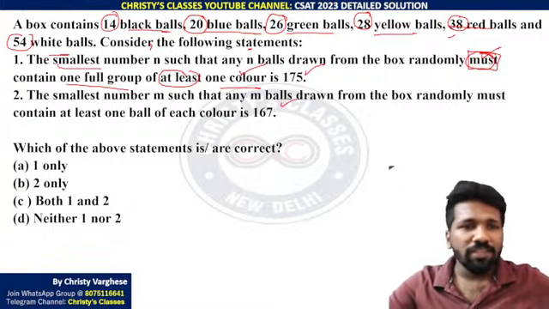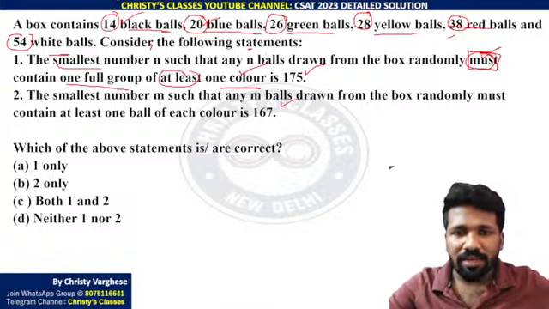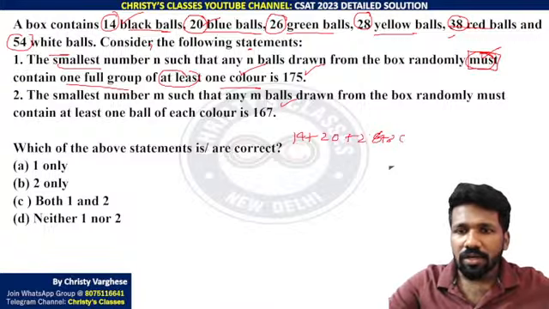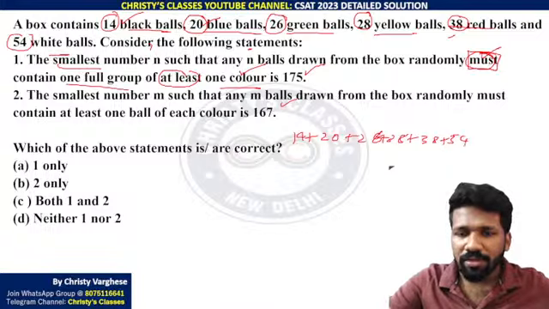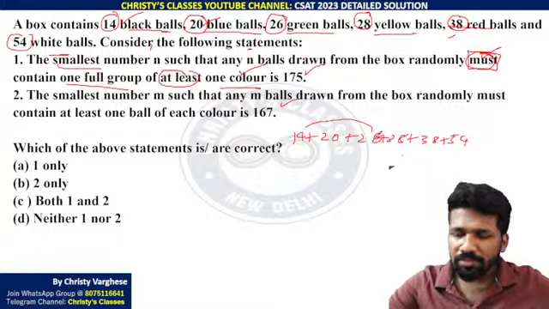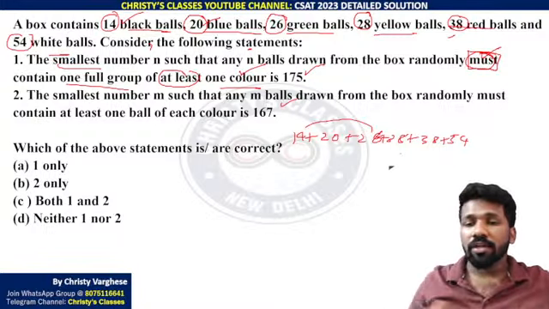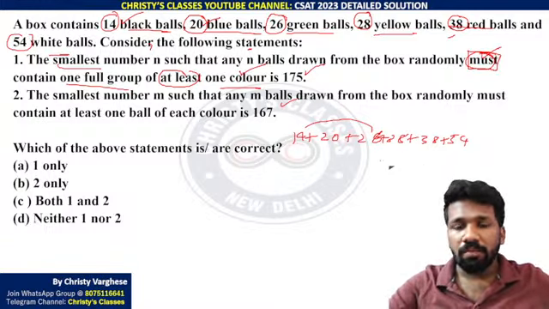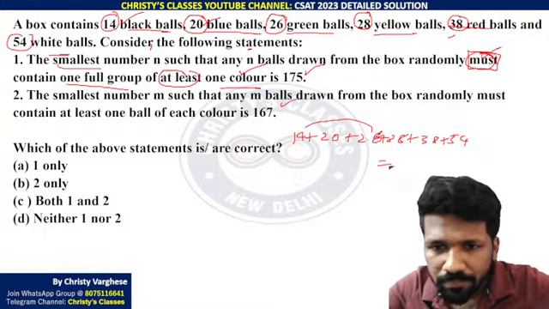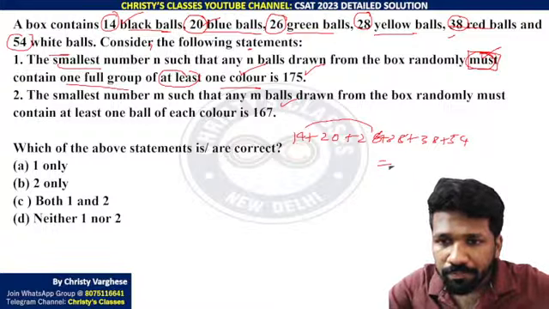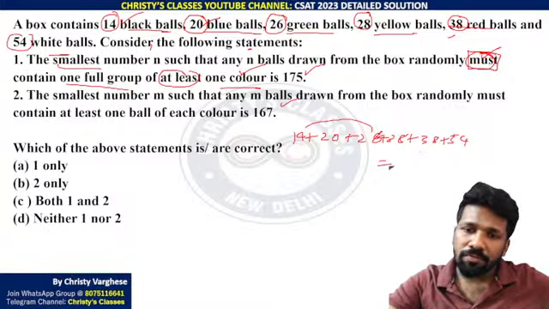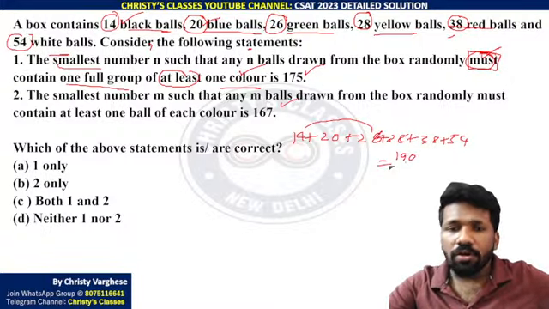First of all, total how many balls are there? 14 plus 20 plus 26 plus 28 plus 38 plus 54. When you add it, you can conveniently add 14 and 26, that is 40, then 60, 60 plus 40 plus 40. Sorry, did I make a mistake? No. 40, 40, 90, 130, 190 balls are there. Total 190 balls are there.